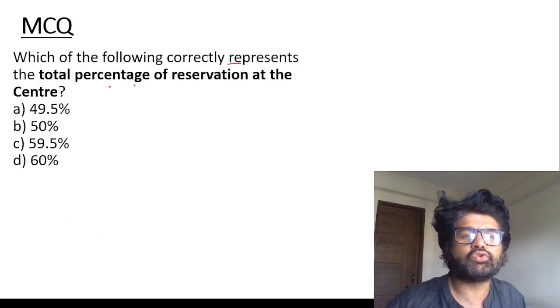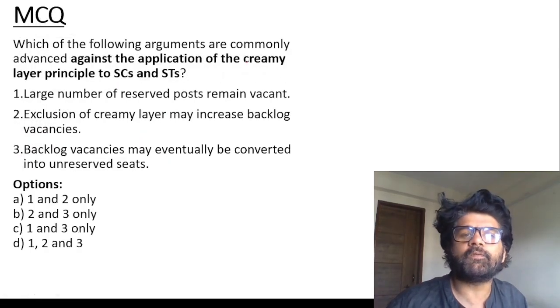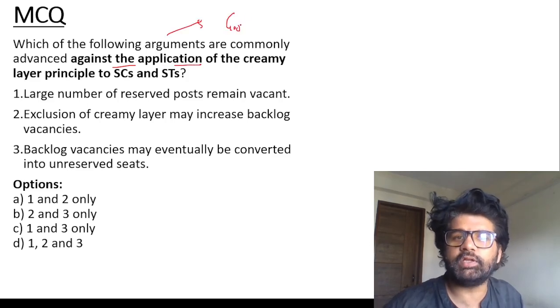Which of the following correctly represent total percentage of reservation at the center? 59.5%, C. Wow, guys. Which of the following arguments are commonly advanced against the application? This is a good question. Pause me whenever you're seeing this question.